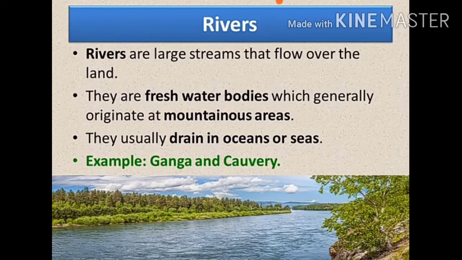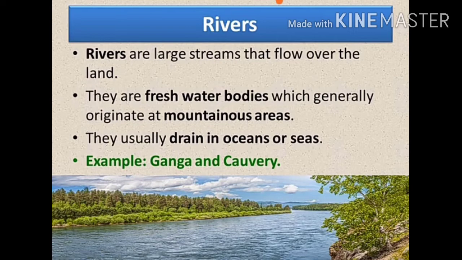After learning about marine organisms, let us learn about rivers. Children, rivers are large streams that flow over the land. They are fresh water bodies which generally originate in mountainous areas. The rivers originate at the mountains. They usually drain into oceans or seas. You can see them draining into the oceans or sea.